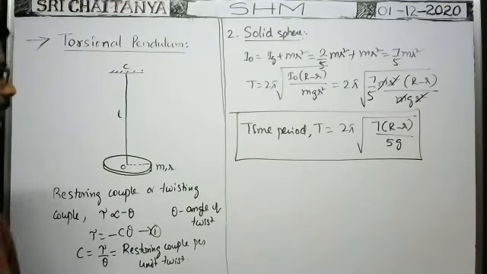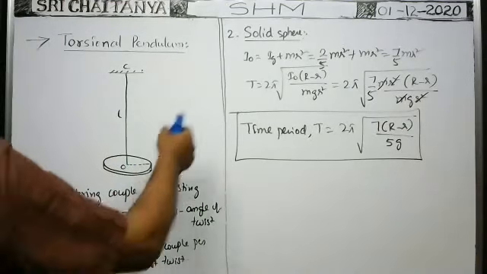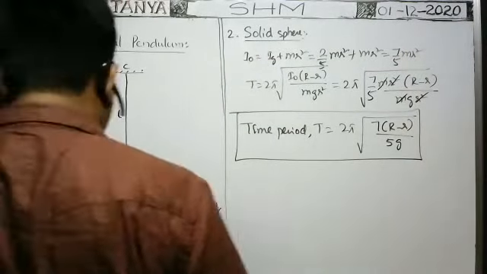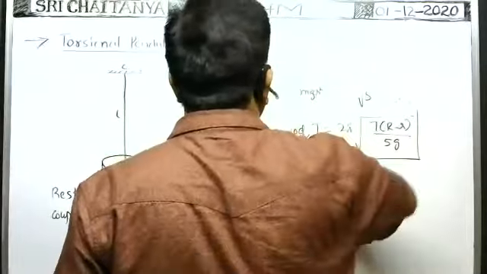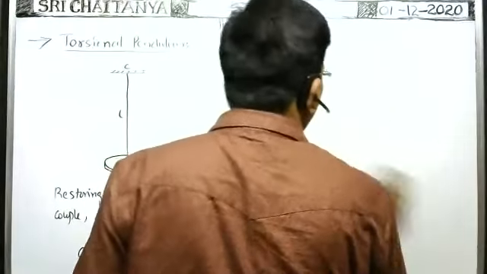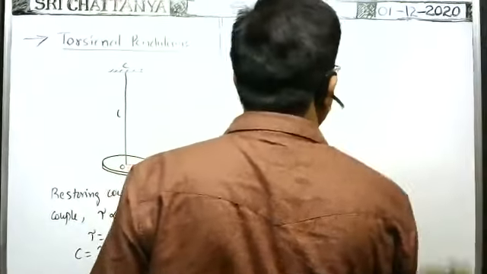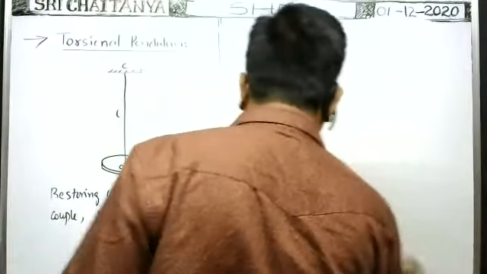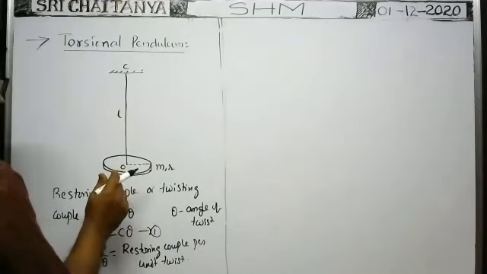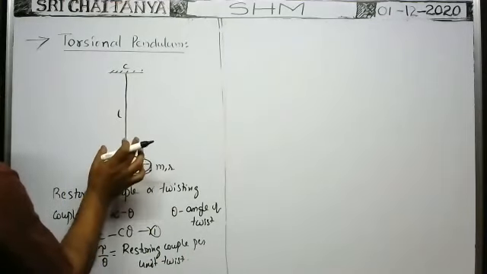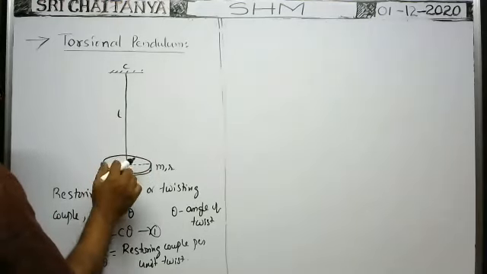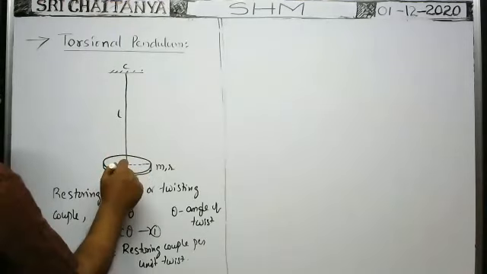Okay, so this is equation 1. From equation 1, as the restoring couple or torque acts on the disc due to this string, tau can be written as I alpha, where I is the moment of inertia of the disc about this axis and alpha is the angular acceleration.